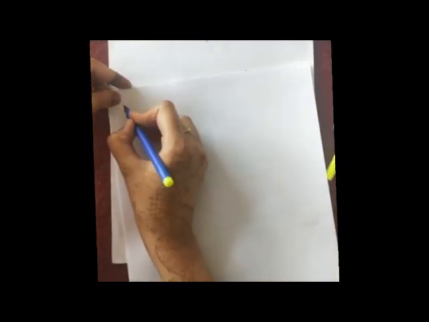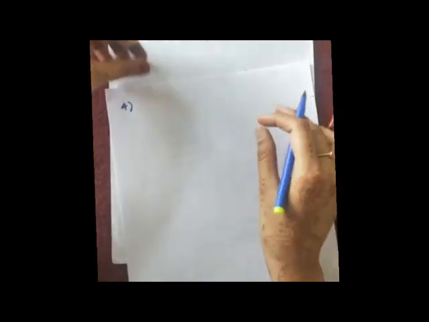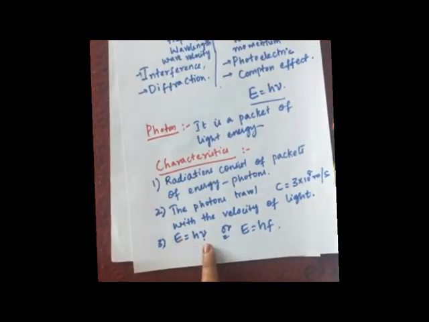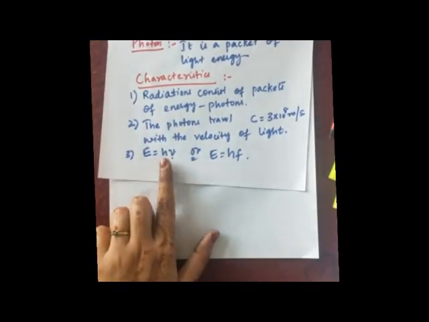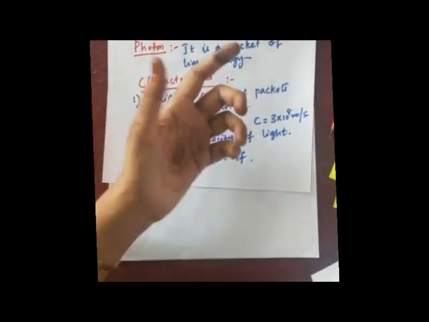Now the next characteristic is, the energy of a photon is directly proportional to its frequency. If you see this equation, I hope you are able to see, E is equal to h nu, or hf. What is h? It is a constant.